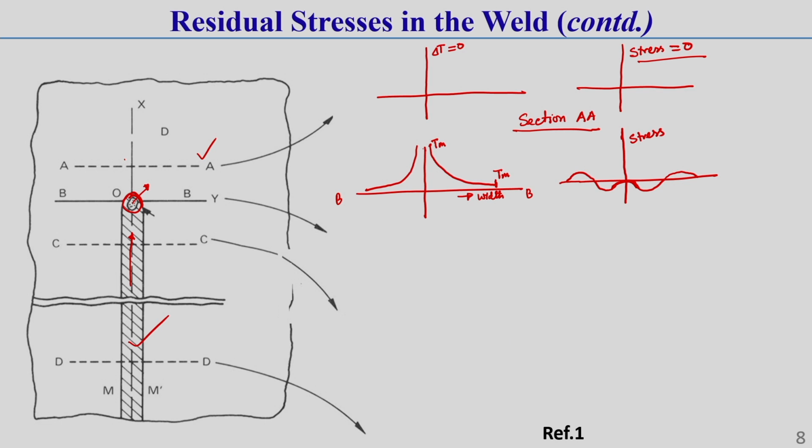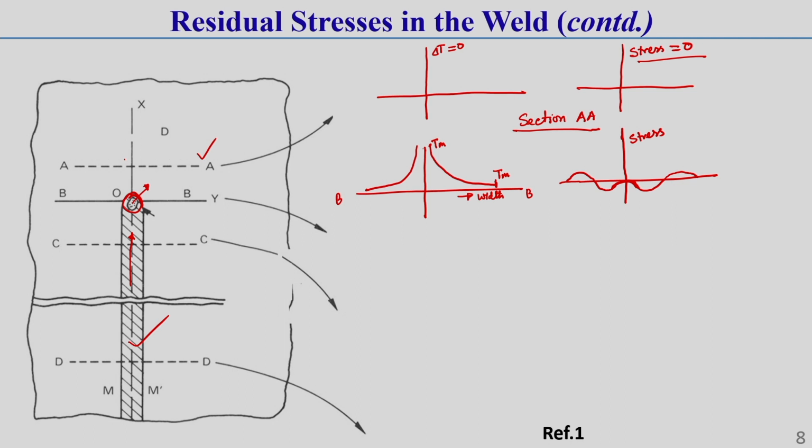Along the whirlpool zone, on both sides, the residual stress will be 0. Just beside this molten metal zone, the material tries to expand, but this expansion is restricted by